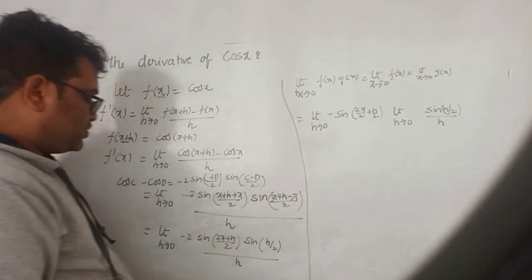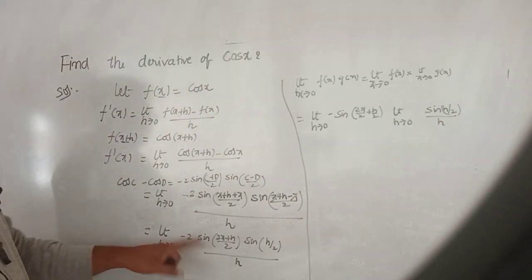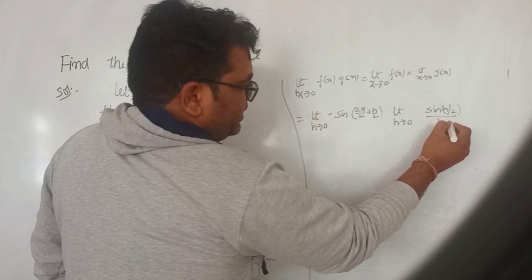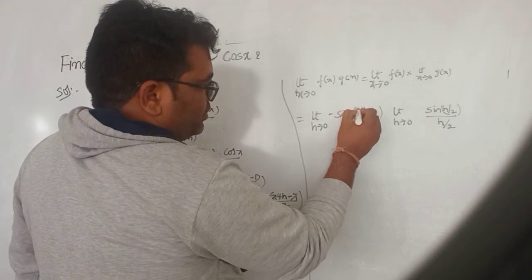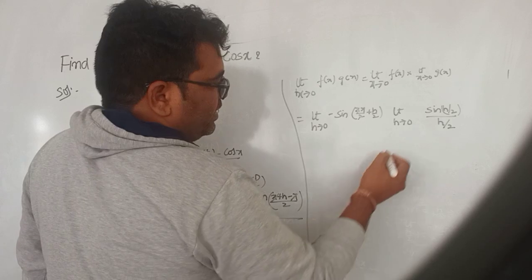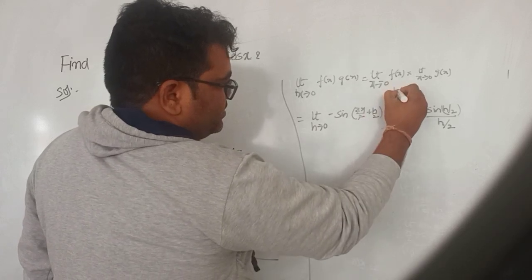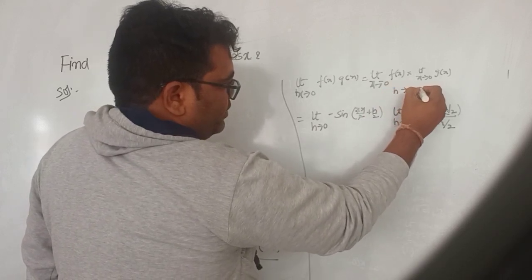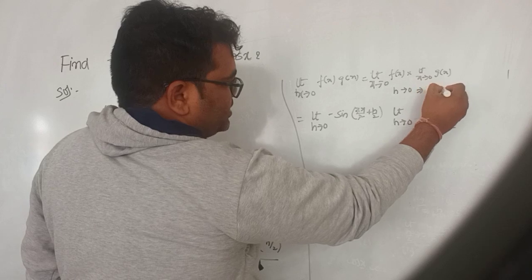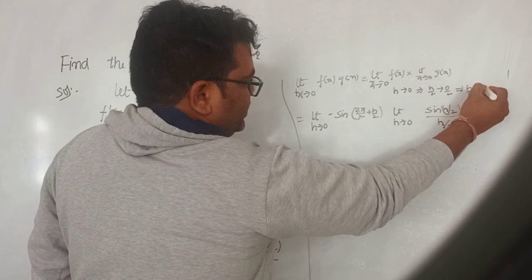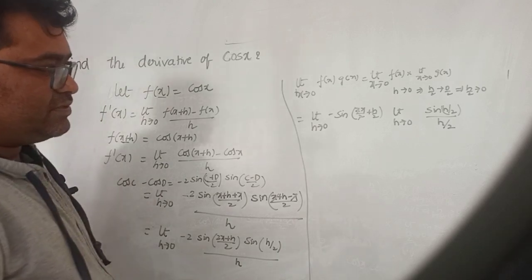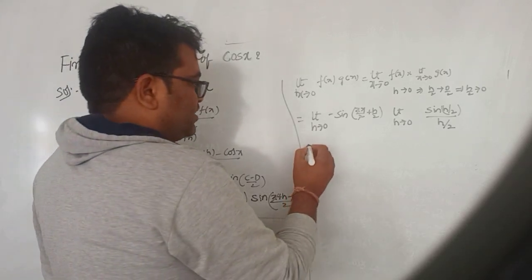So minus 2, we can take the reciprocal in the denominator, that is h by 2. Here 2 is cancelled, and h tends to 0 can be written as h by 2 tends to 0 by 2, that implies h by 2 tends to 0. 0 by anything is 0.